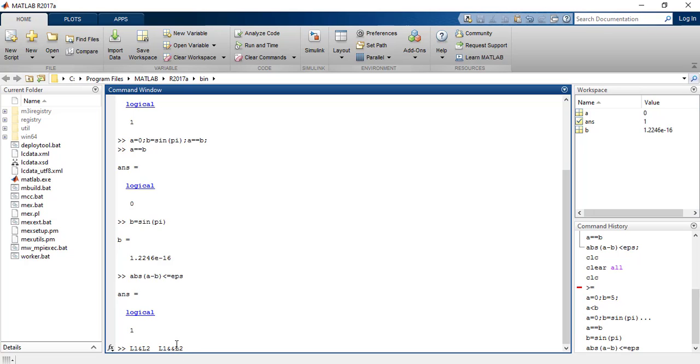So if L1 is false, MATLAB will not evaluate L2, whereas in this case both L1 and L2 are evaluated and then this statement is evaluated, right? So this is the basic difference between a single AND and a double AND.